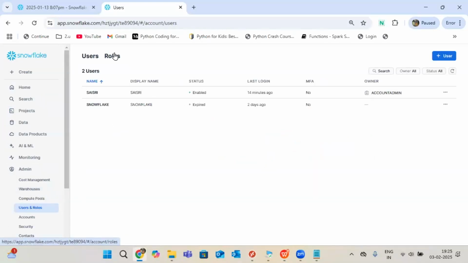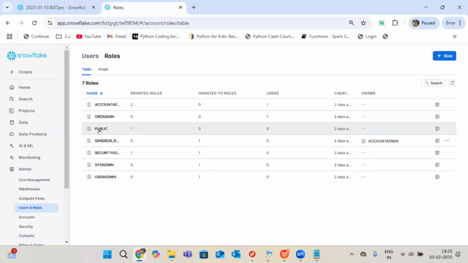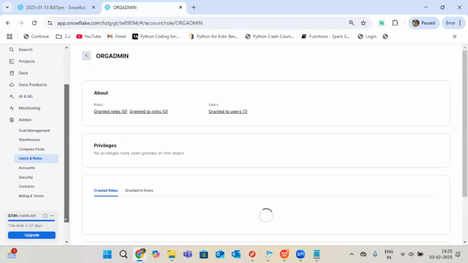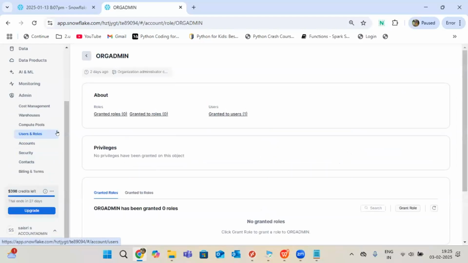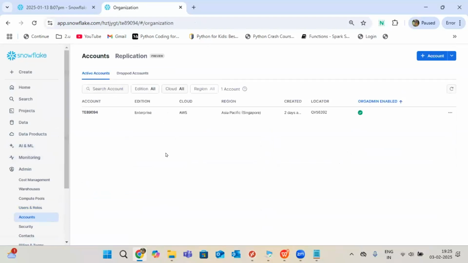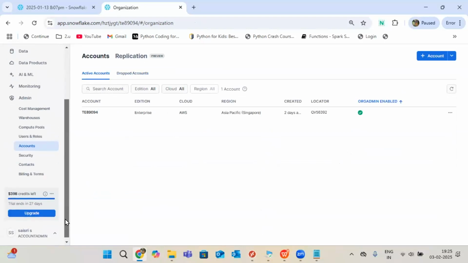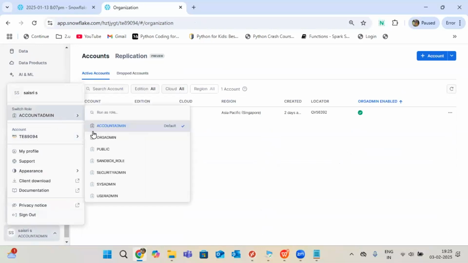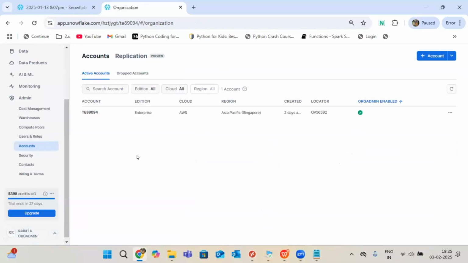Okay, here you can see all these roles. In this I am talking about org admin. If you work as an org admin, suppose you want to see anything related to org admin, such as account creation, you can do anything using org admin. Suppose you want to create an account, what will we do? We have to switch to org admin, because it totally manages the account level details. Organization level accounts it is going to manage.